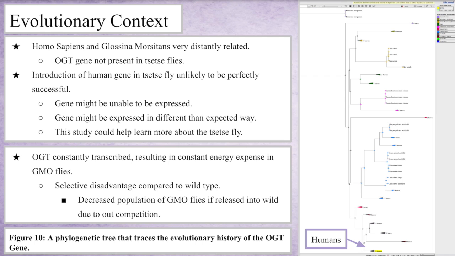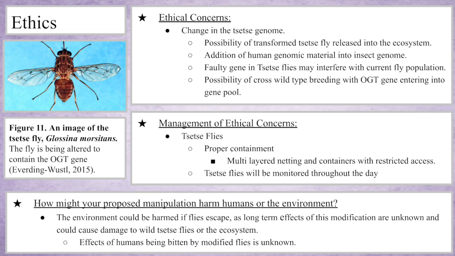Furthermore, if we are successful, we know that the OGT gene is constantly transcribed, and this could be bad for the flies, because there is an energy expense of this constant transcription. This constant transcription could lead the flies to be selectively chosen against, and the GMO flies might die off quickly, producing very few generations.